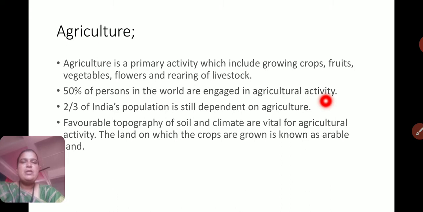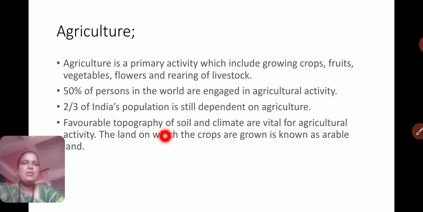Not only in India but also in other parts of the world, people give a lot of importance to agricultural activity. Two-thirds of India's population is still dependent on agriculture. Hence, we can see nearly 75% of India's population engaged in agricultural activities.